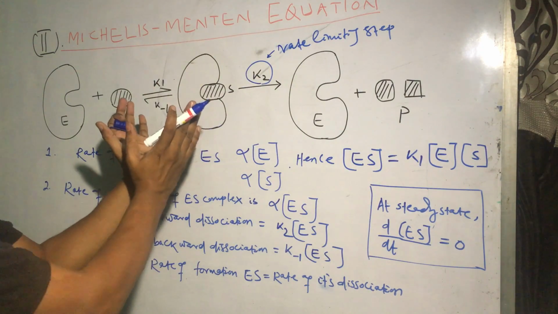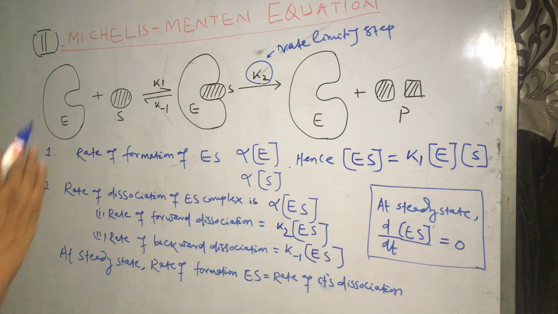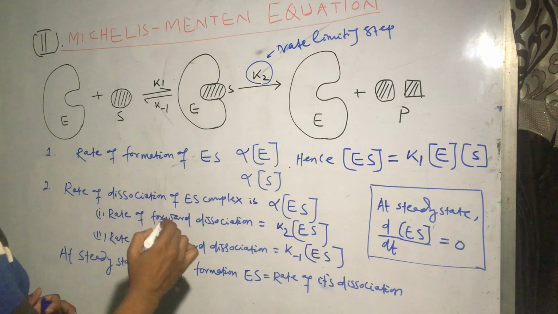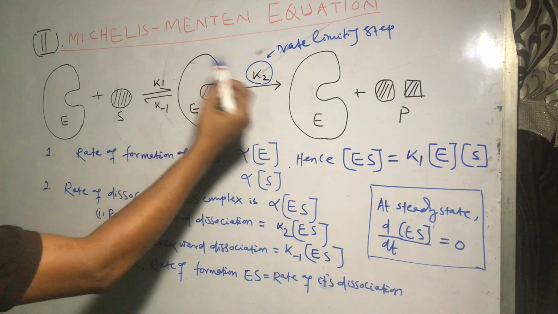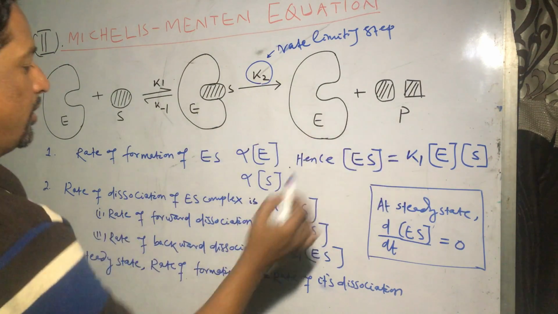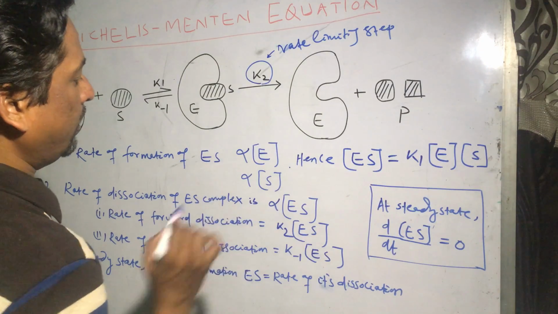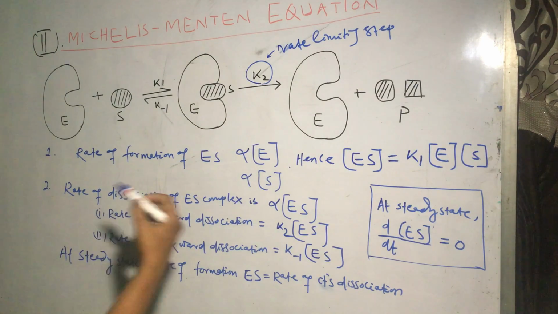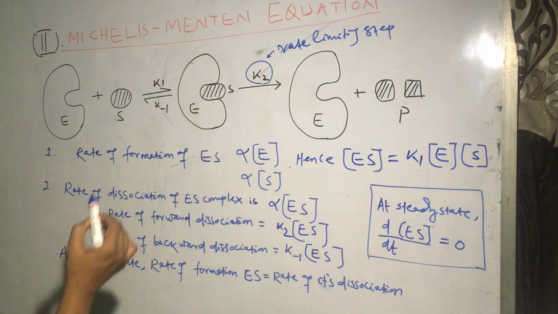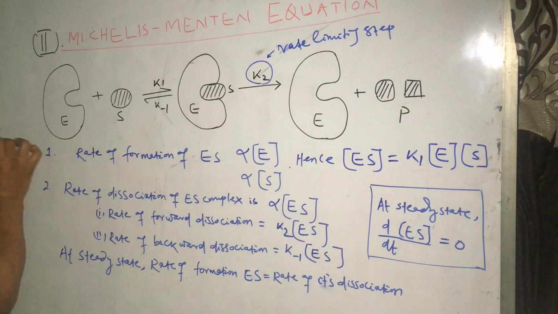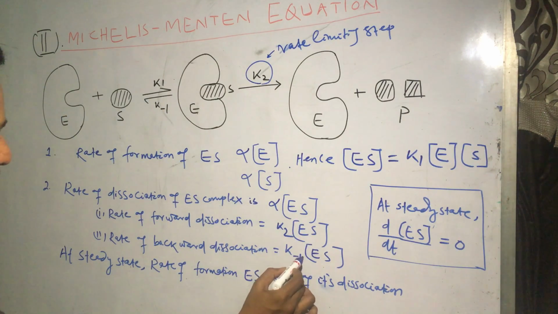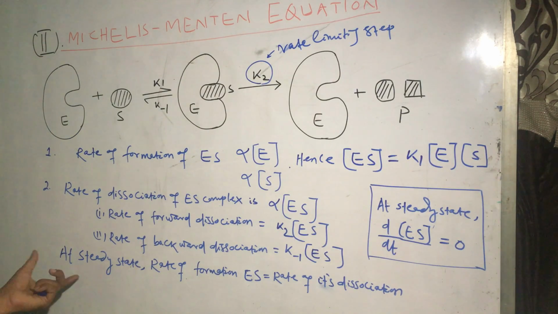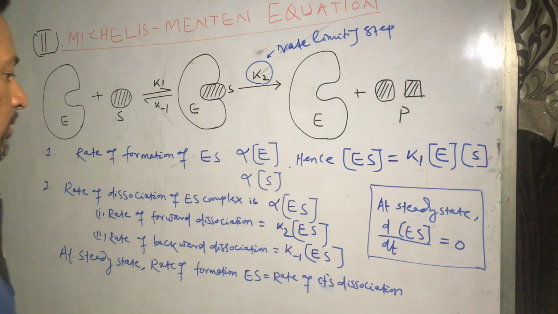the ES complex is taken as a single species, and the dissociation of ES complex to enzyme and product is solely dependent on the enzyme substrate complex concentration. So the rate of forward dissociation is K2 into ES, and similarly the rate of backward dissociation is K minus 1 into ES complex. So at steady state both will be equal.